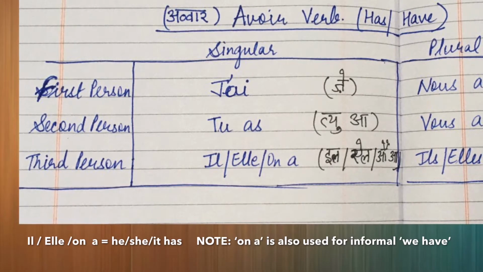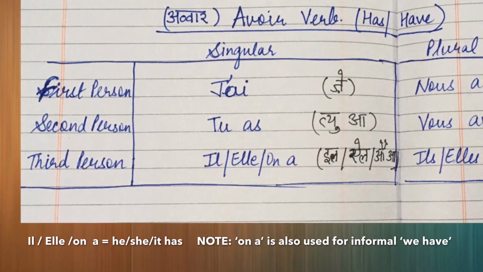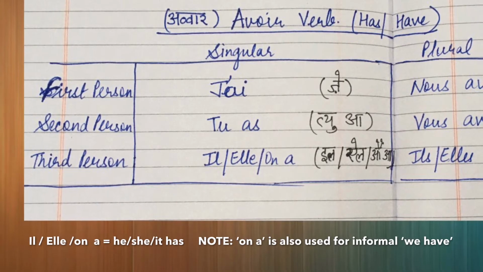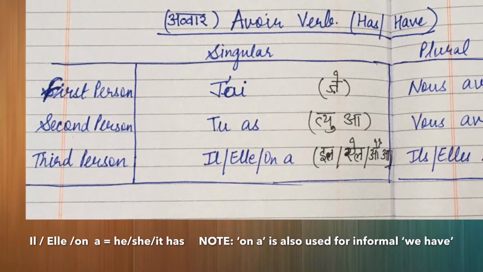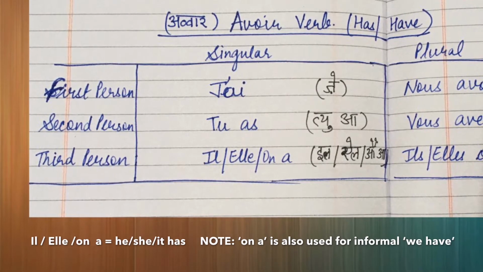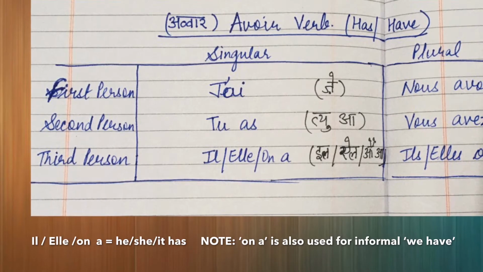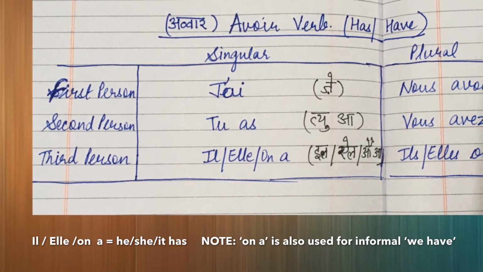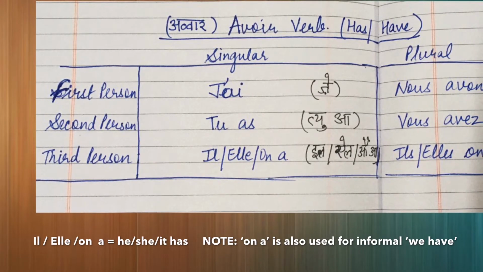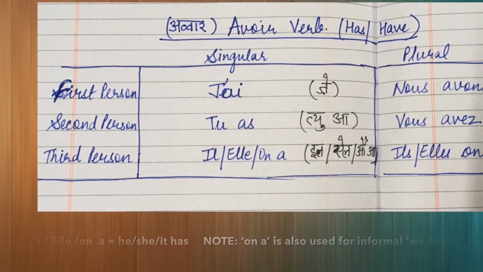Next, third person singular it is il, elle, on a. The conjugation of has to be used over here is a. Il a means he has. Elle a, she has. On a, it has. On is also used for we in an informal manner. So we have, in an informal manner, will be on a.